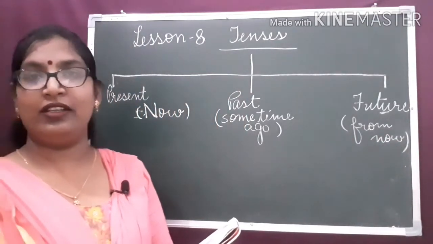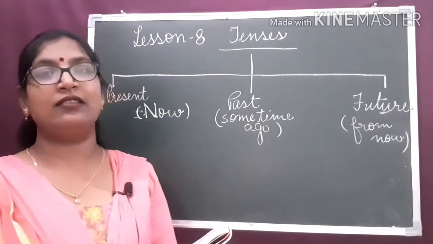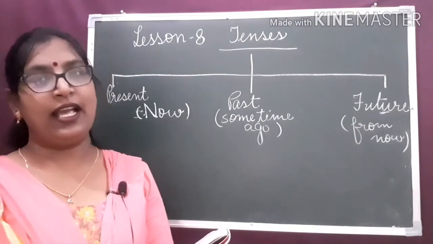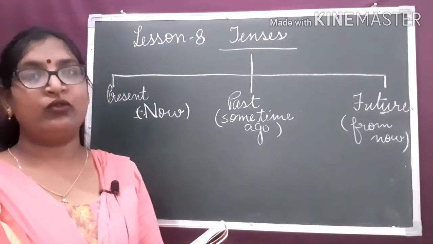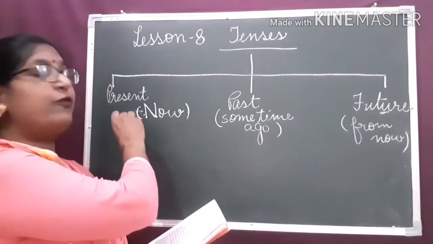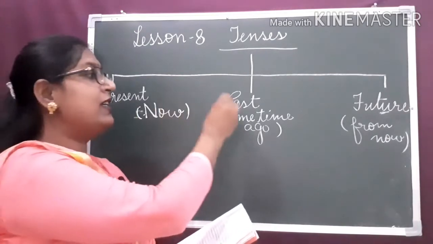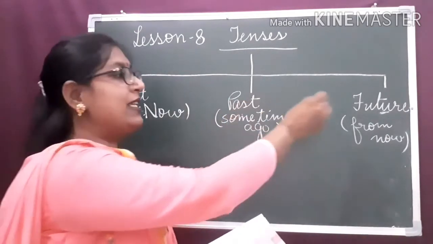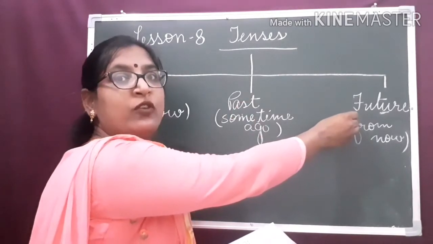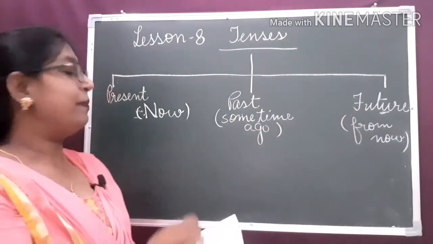So, dear children, tense indicates the time of an action. There are three kinds of tenses. The first one is present tense, second is past tense, and the third one is future tense.